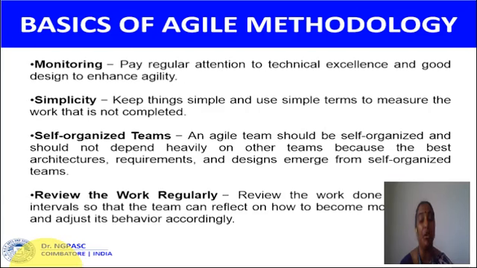Next one is the self-organized team. An agile team should be self-organized and should not depend heavily on other teams, because the best architectures, requirements and designs emerge from self-organized teams. Next one is reviewing the work regularly. Every day we have to review the work. Who is responsible for that work? The project leader and the project manager are responsible for the work. Review the work done at regular intervals so the team can reflect on how to become more effective and adjust its behavior accordingly.